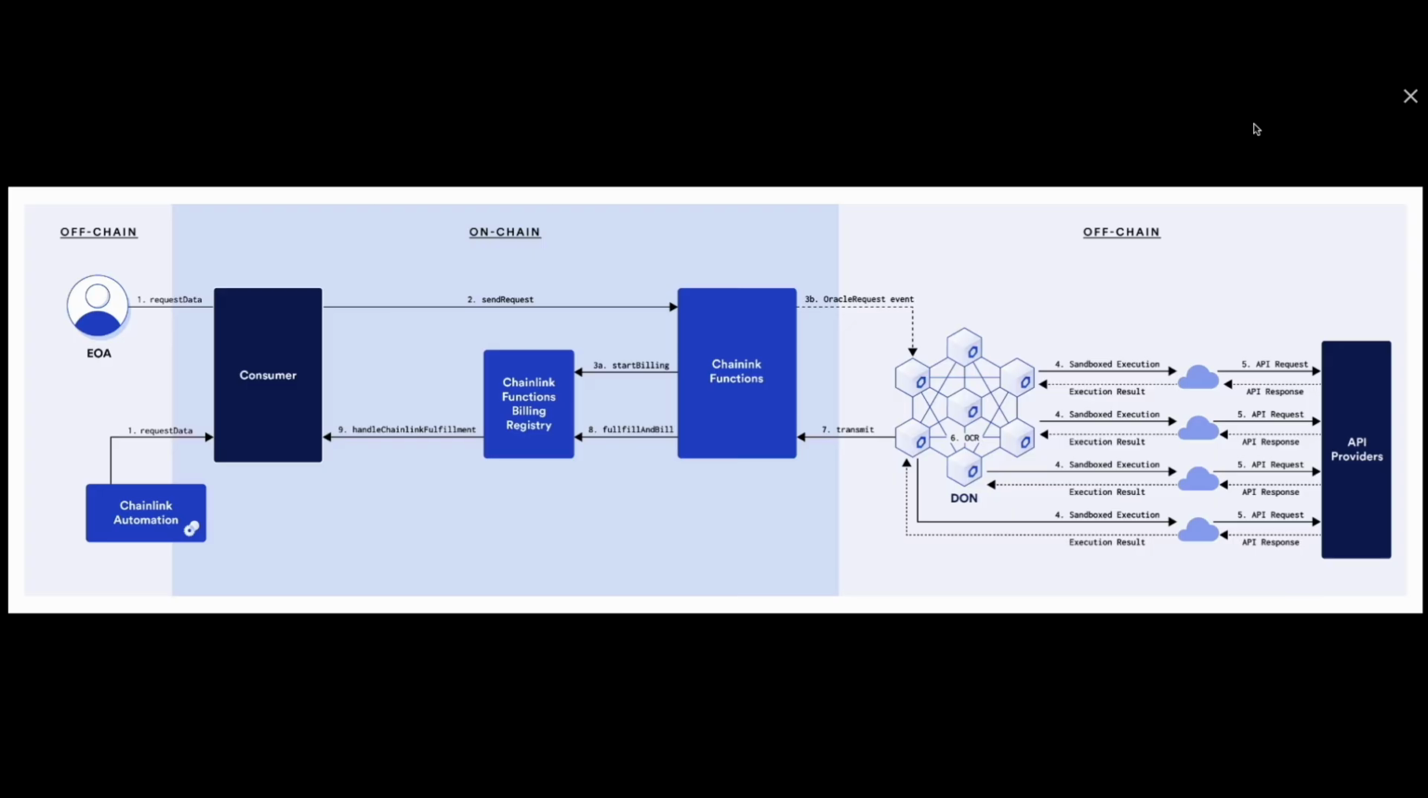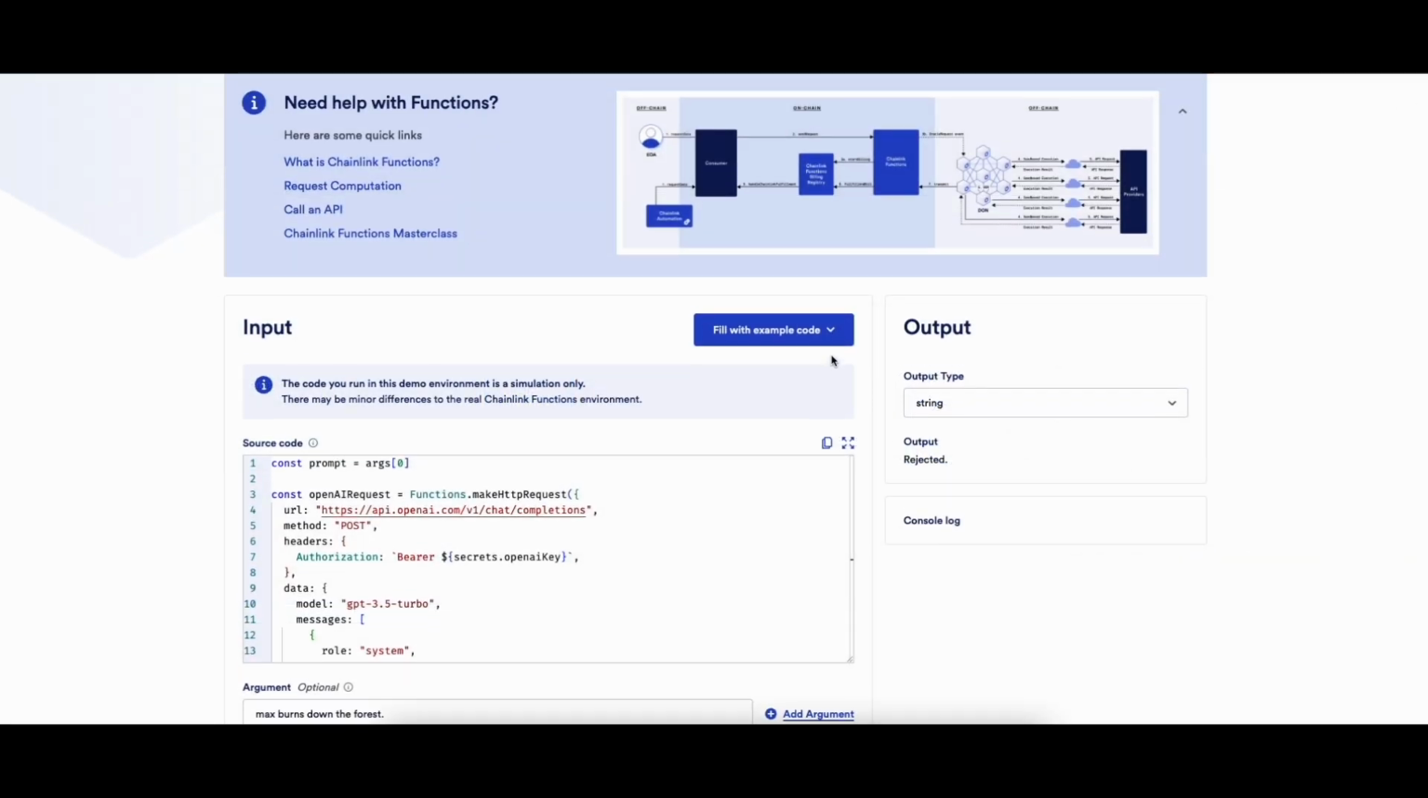Chainlink Functions isn't just a tool. It's the very bridge that brings innovative moderation into StoryChain's smart contract framework. As a collaborative storytelling platform, ensuring content quality is paramount. This is where Chainlink Functions shine.